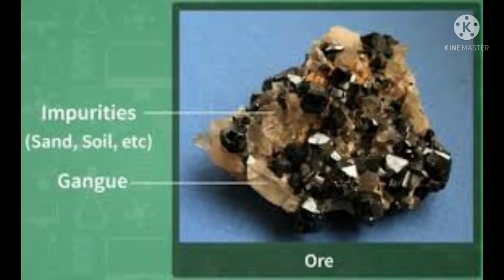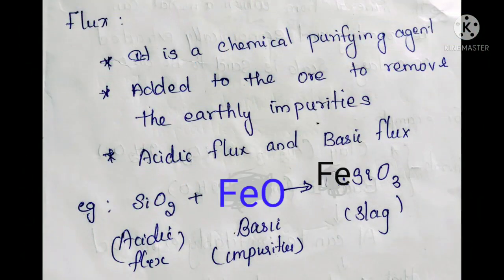The ore will be in the form of rock, isn't it? Along with this ore, it looks like a rock. This rock is surrounded by unwanted substance other than the metal. Other than our desired metal, the substances associated with that ore are called gangue or matrix. All the things associated with that ore are called rocky impurity. Here we mention the rocky impurities as gangue or matrix.